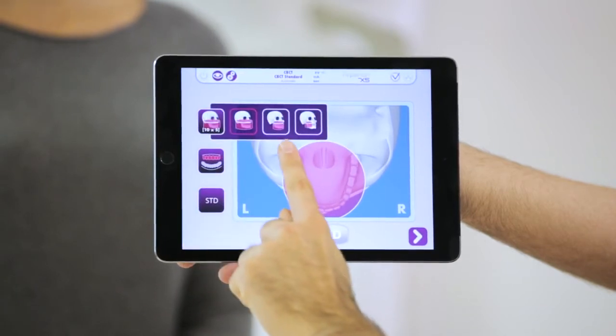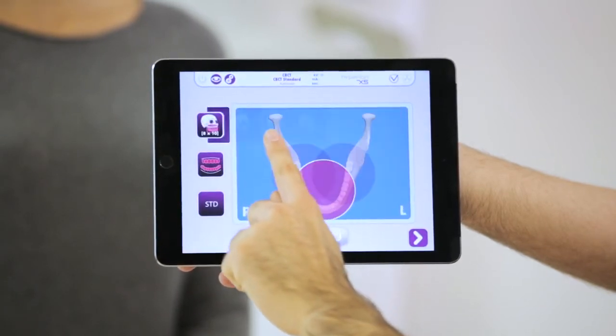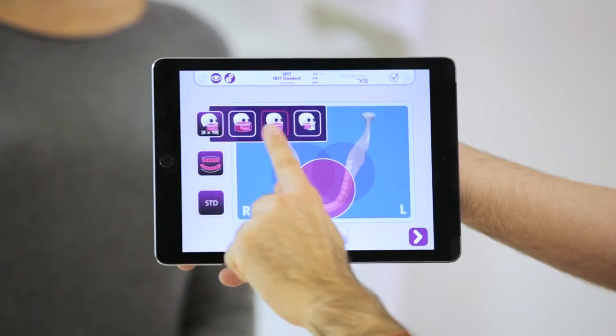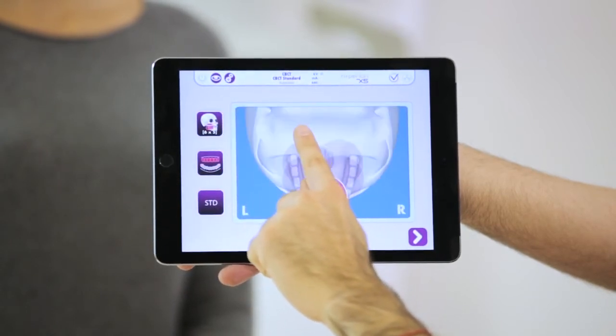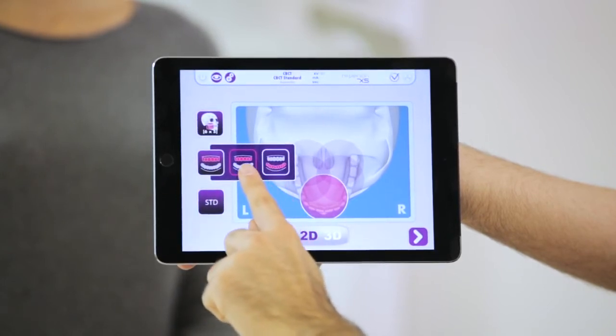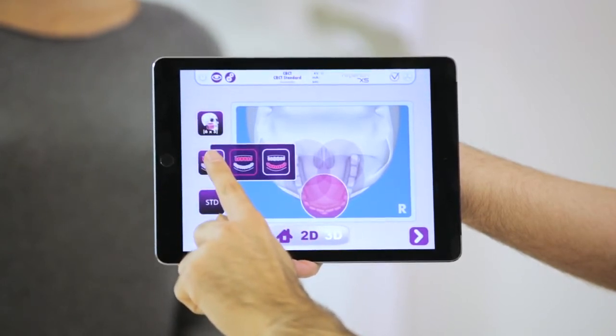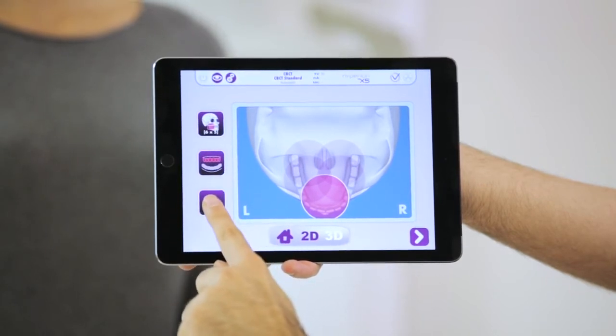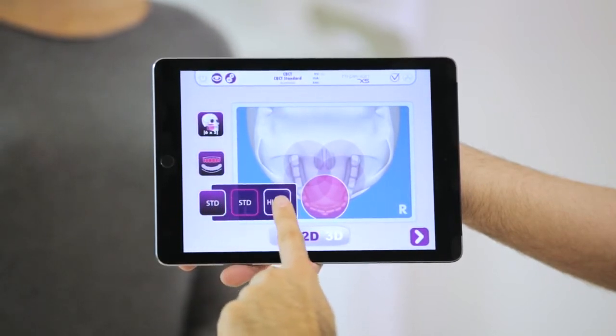Via the special icon, the dentist selects the size of the field of view from the list. He defines the center of volumetric reconstruction by selecting on the screen the anatomical region of interest. Finally, he chooses between standard resolution and high resolution.